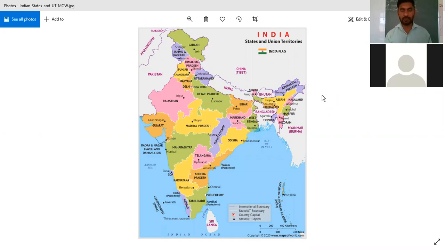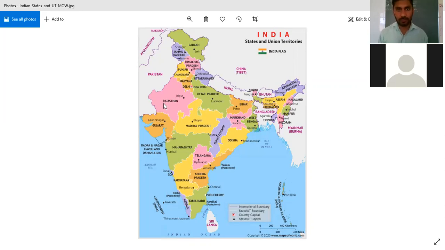So the recently formed UTs are the UT of Ladakh. Here you can see the Ladakh UT, Union Territory of Ladakh, and the Union Territory of Jammu and Kashmir. Rest are the states you already know, and their capitals are there.